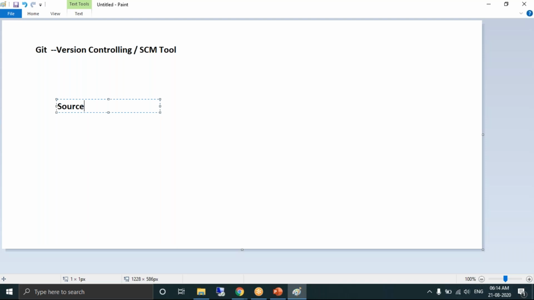Like this, you can have different iterations of your resume, different changes. Now let's say after 2 weeks you have made some changes, and now you think that the older format of the resume is better. Can you roll back? No, because you have saved it. When you save it, the old file is replaced with the new one.